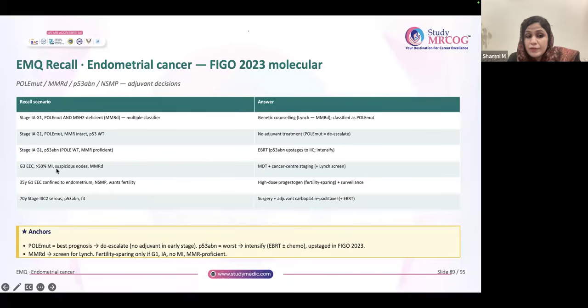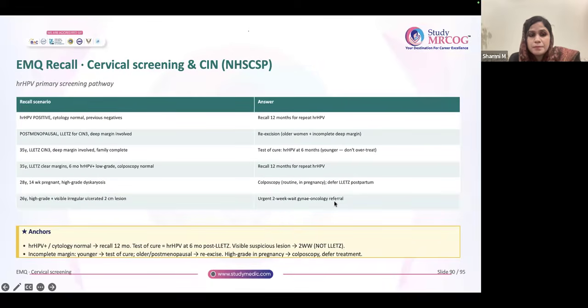G3 endometrioid more than 50%, and if you're suspecting nodules, MMRD, you have to go for MDT plus cancer center staging. So this topic will be discussed again with you in your oncology revision marathon. A 35-year-old with EC confined to endometrium wanting fertility, you can go for fertility sparing treatment, which is high dose progesterone. A 70-year-old, stage 3C2 serous tumor, P53 abnormality, you have to go for surgery plus adjuvant carboplatin and paclitaxel plus EBRT.